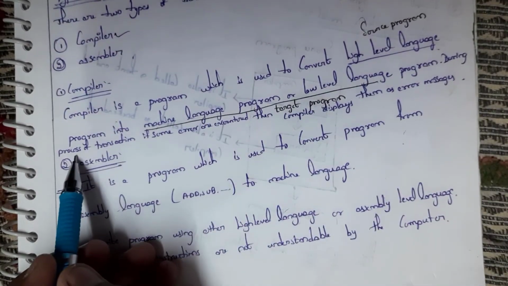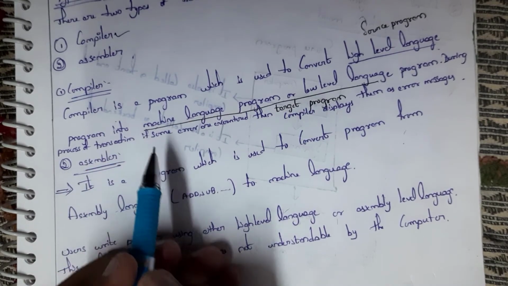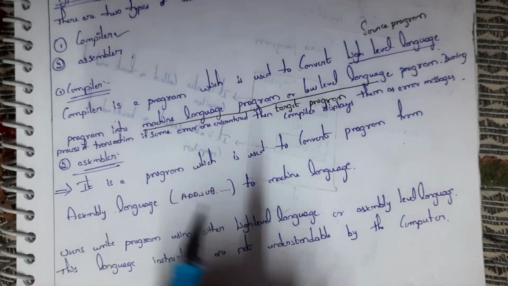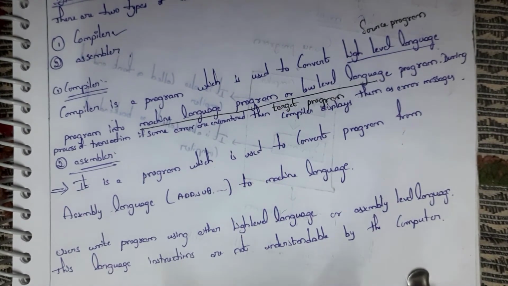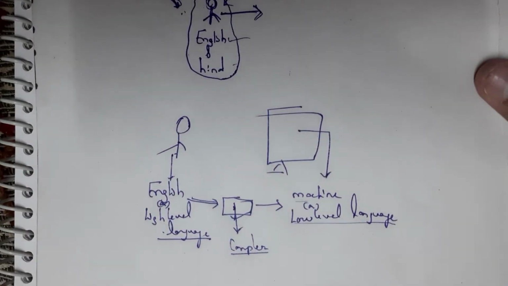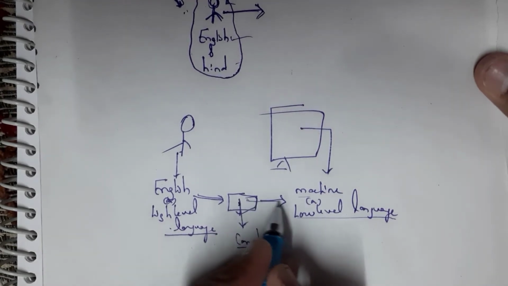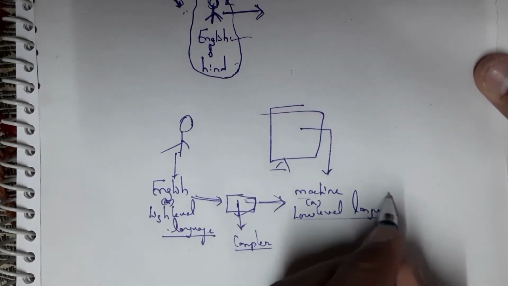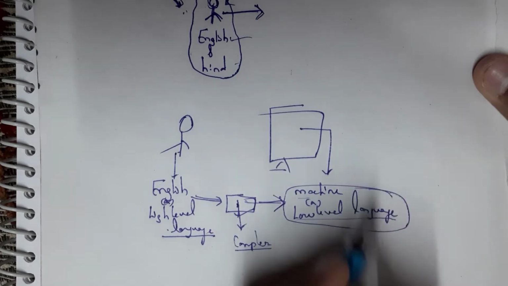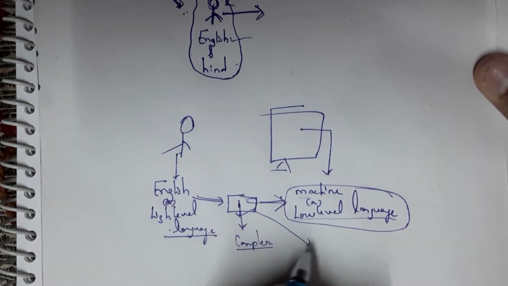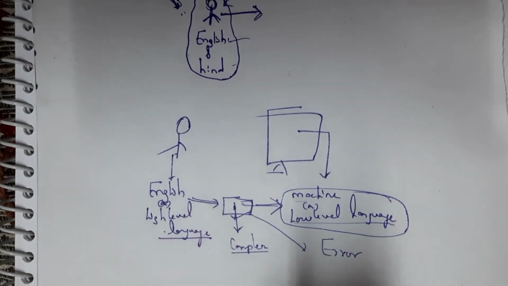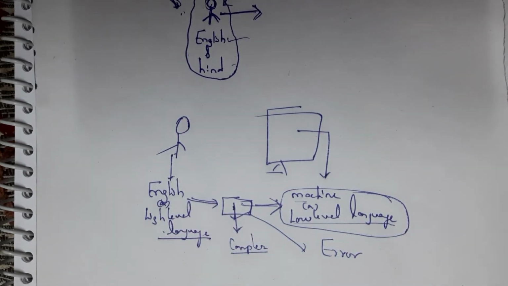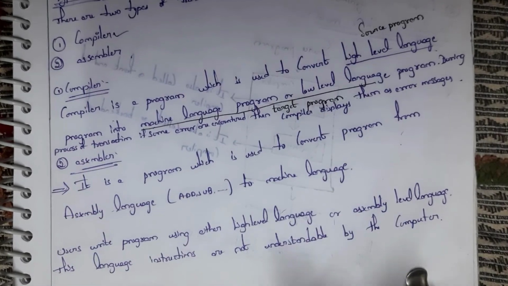During the process, if the translator gets any error, for example, if any error occurs, the compiler cannot convert into machine level language, so compiler shows an error message. So if any error occurs during the execution of program, the compiler displays an error message.